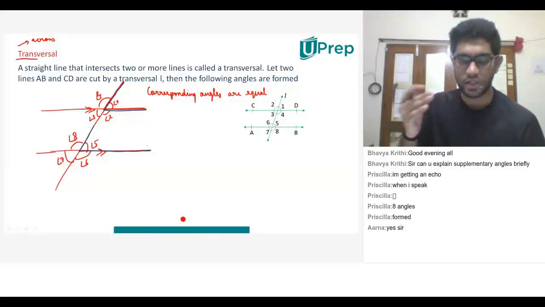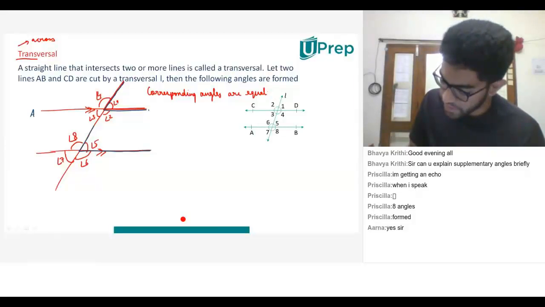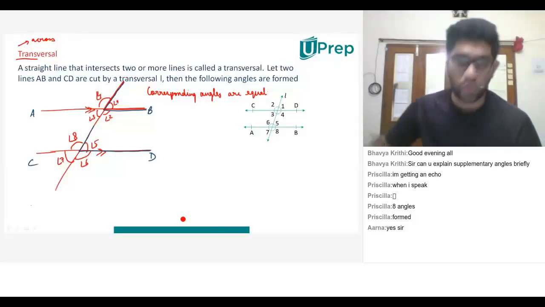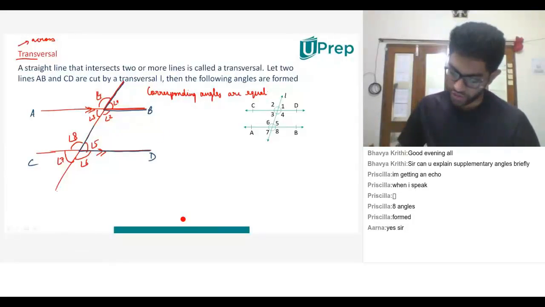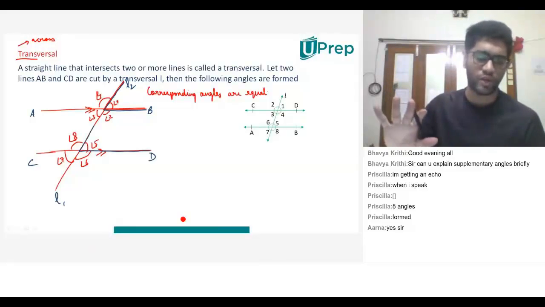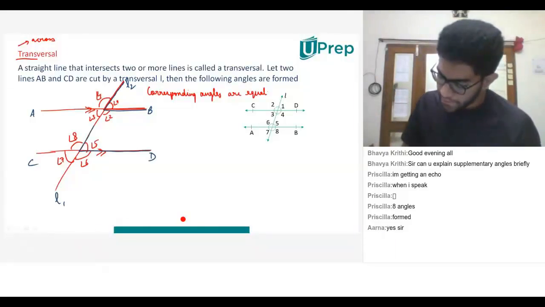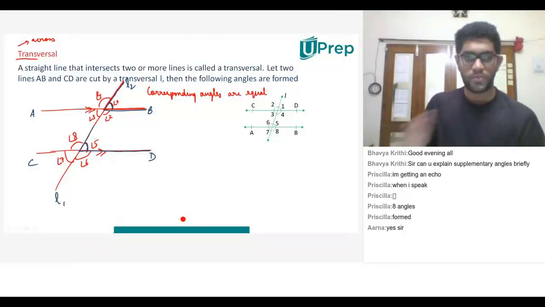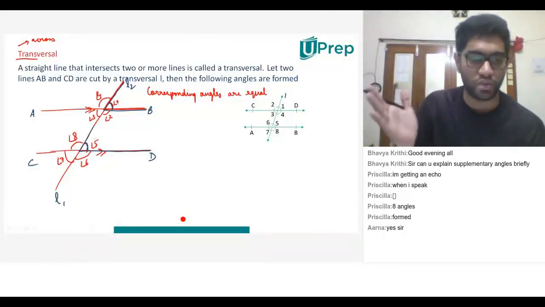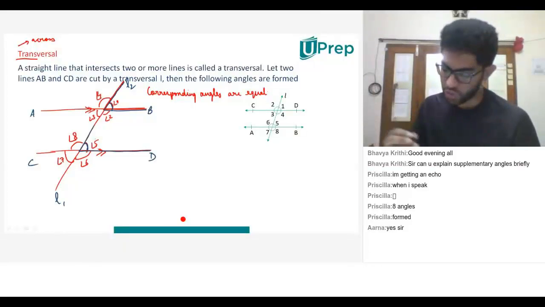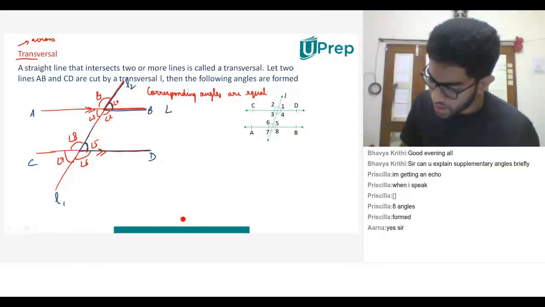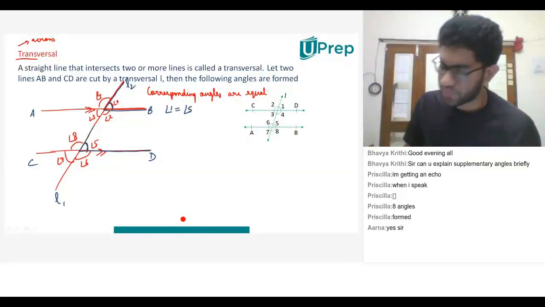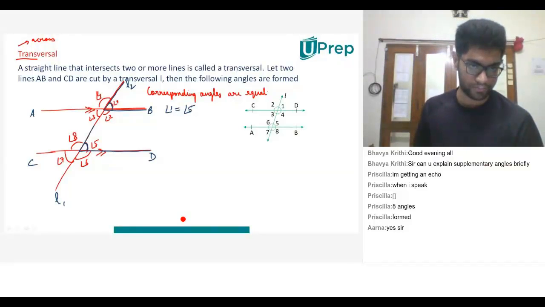There are two parallel lines. For example, if I name them AB and CD, there is one transversal that I've drawn across it, say L1, L2. Forget about what I'm naming it, it's just for clarity. Doesn't this angle look similar to this angle? Both of them are on parallel lines, both have a common transversal. So what is the first funda? Angle 1 is equal to angle 5. They are corresponding angles.